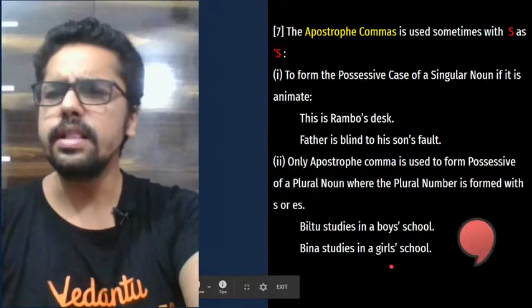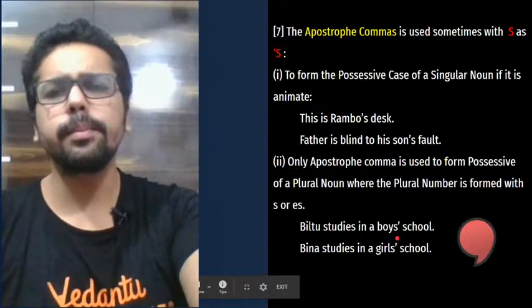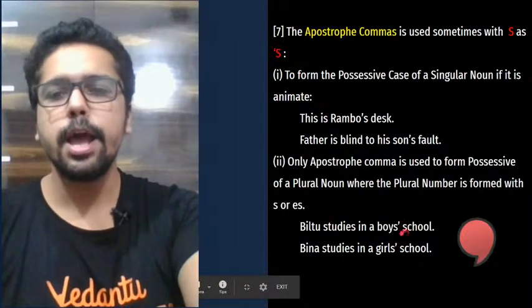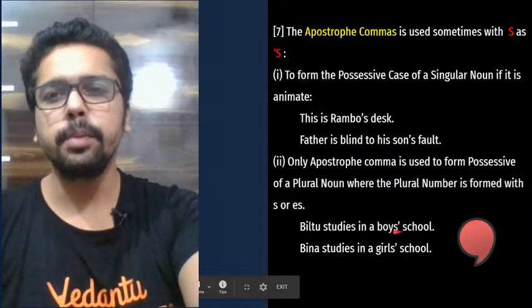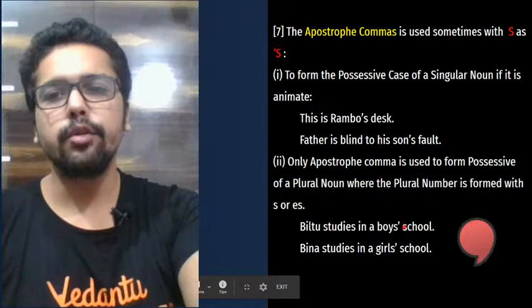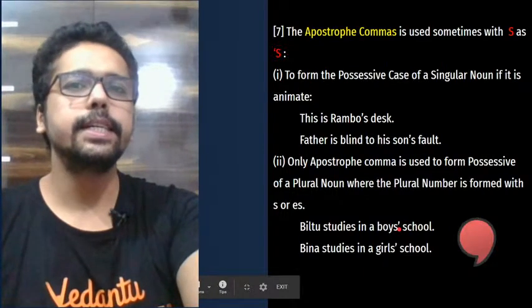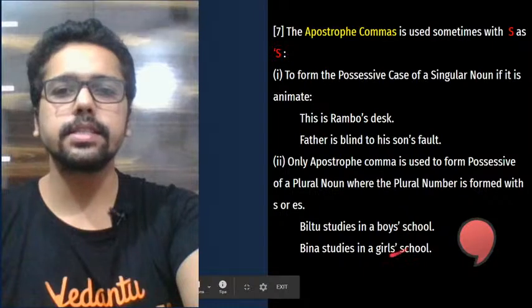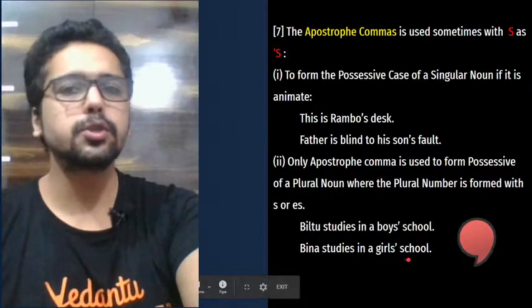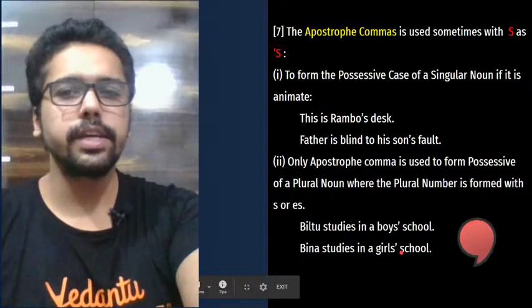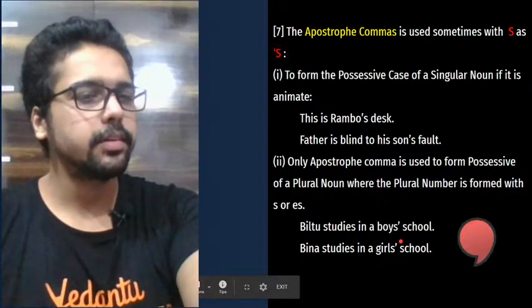Beena studies in a girls' school. So this girls' school means where only girls study. Boys' school, of course, where only boys study. Because it already ends with S, we are using only and only the apostrophe, not the letter S. So Beena studies in a girls' school. Not apostrophe S, only the apostrophe.